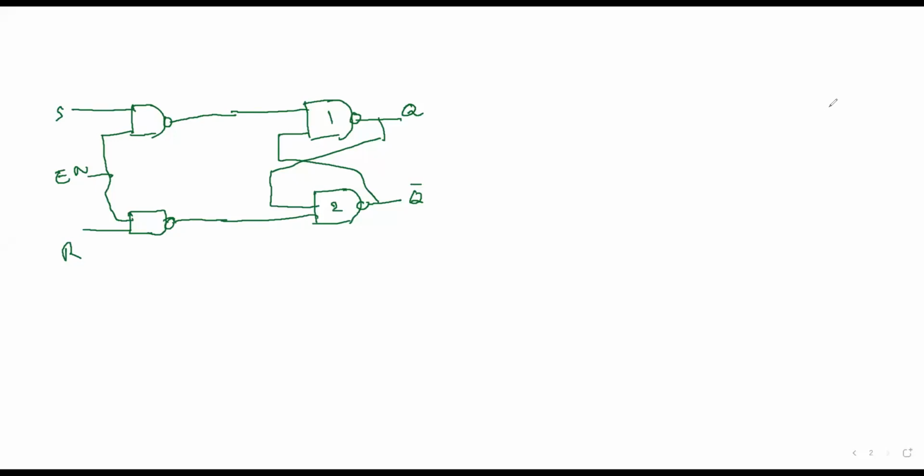So now go for the truth table of NAND gate: 0 0, 0 1, 1 0, 1 1. NAND gate is exactly opposite to the AND gate. So in AND gate when 0 0 the output is 0, so in NAND it becomes 1. This is 1, this is 1, this is 0. This is your truth table for NAND.